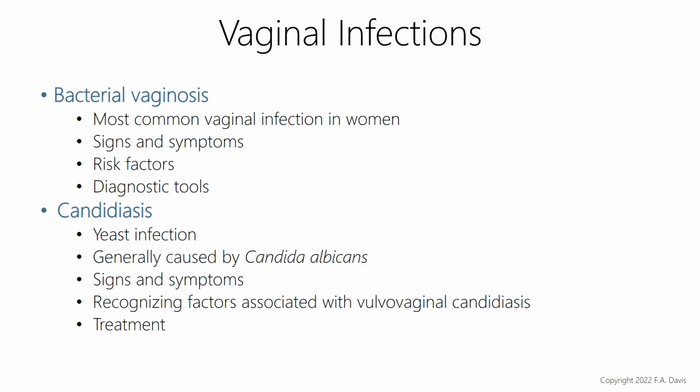Treatment for bacterial vaginosis includes metronidazole. This would be either orally or it can be taken vaginally as well. They can have a cream, but metronidazole is the treatment.